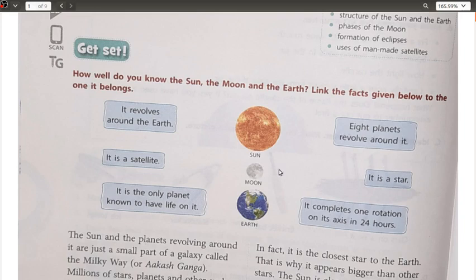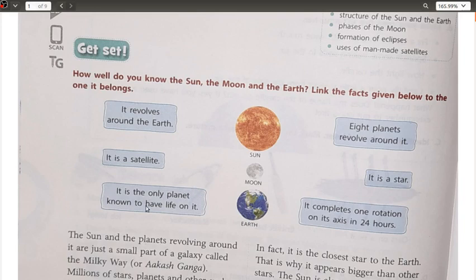Okay, next we have here our moon. So what is the moon? It is one of the satellites, that is, a natural satellite, and it revolves around the earth. Okay, this moon keeps on revolving around the earth, and as a result of revolving around the earth, the different phases of the moon are formed here. So these two are the points related to your moon.